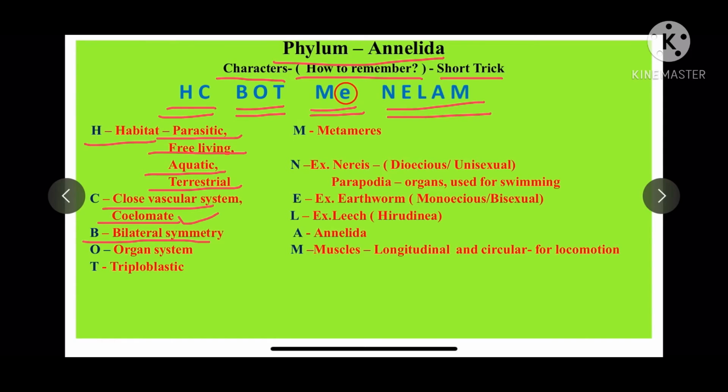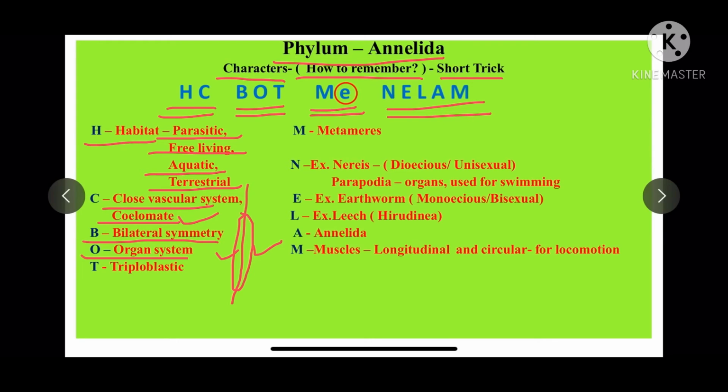B stands for bilateral symmetry. Bilateral symmetry means if you cut this organism in this plane, it divides the organism into two equal halves. Such a symmetry is called bilateral symmetry.